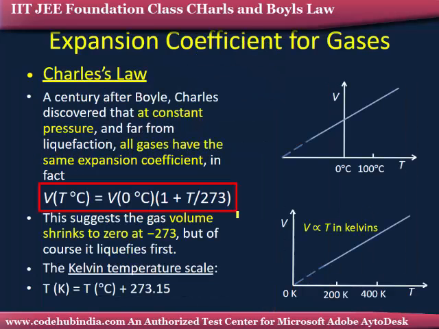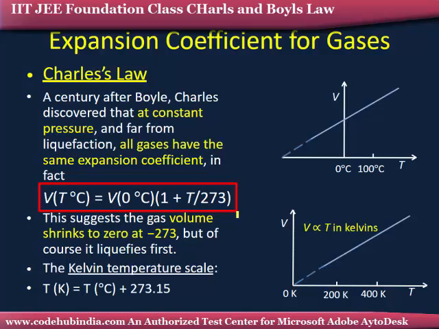Later it came to mind: at constant temperature the product of pressure and volume is constant, but what is really happening when the temperature is changing? What is the relation between pressure, volume and temperature at different temperature conditions? That is where Mr. Charles arrived, a century after Boyle, after hundreds of years.